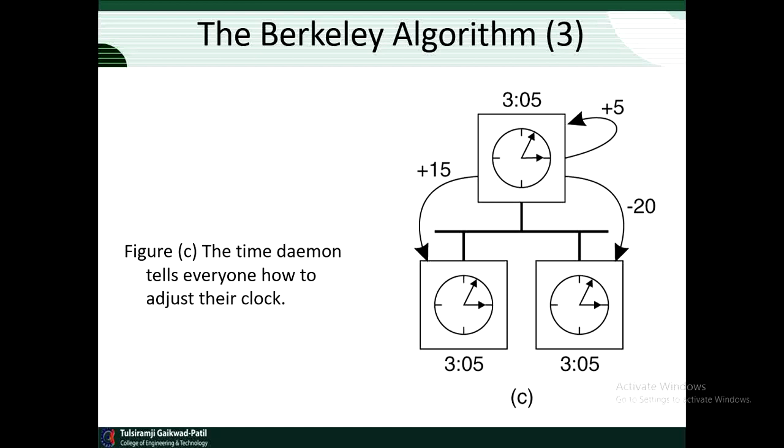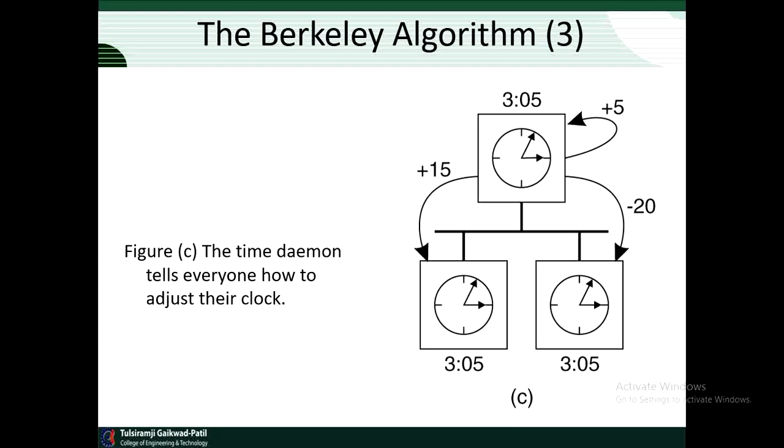Note that for many purposes it is sufficient that all machines agree on the same time. It is not essential that this time agrees with real time as announced on the radio every hour.